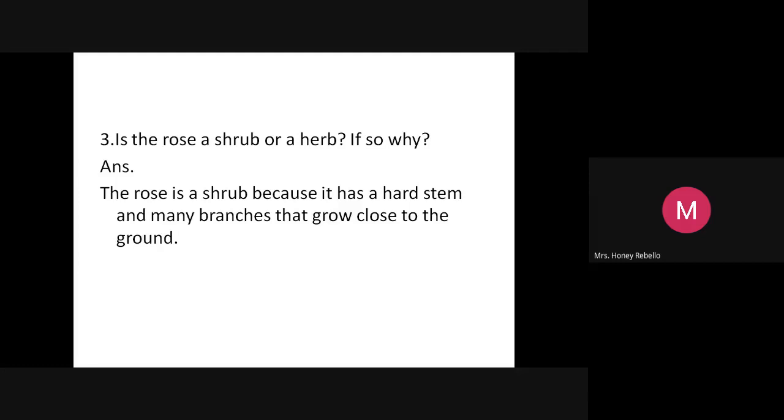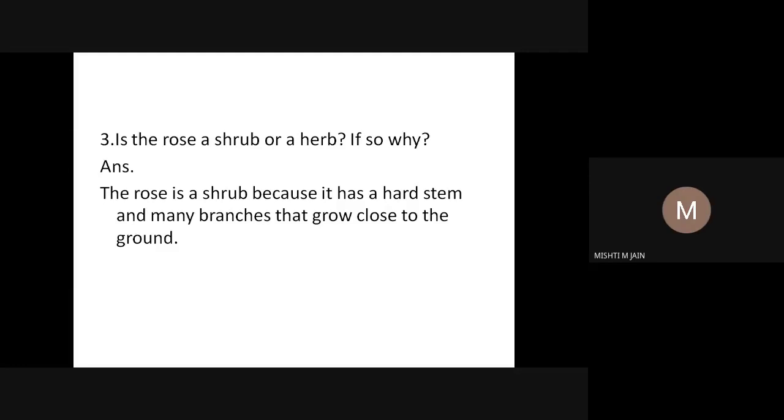Those who did not write: Is the rose a shrub or a herb? Is the rose a shrub or a herb? You know what is a shrub? It's a bushy plant.